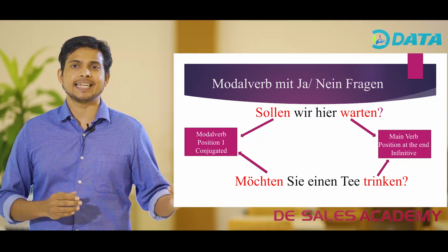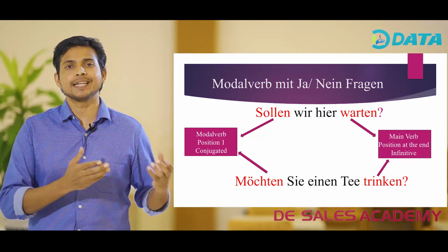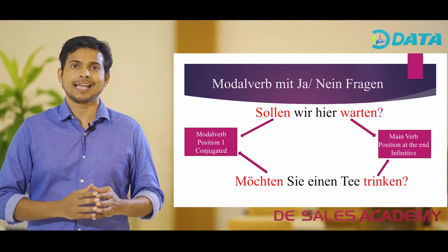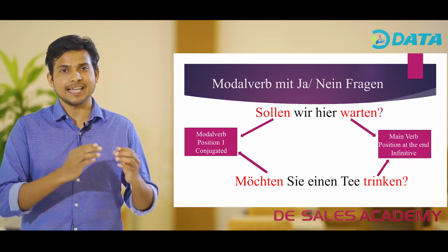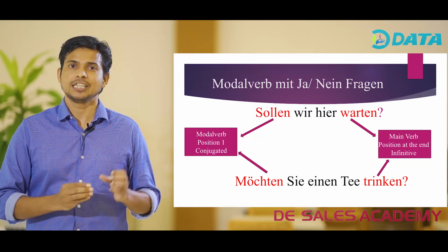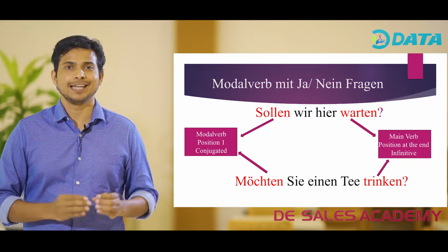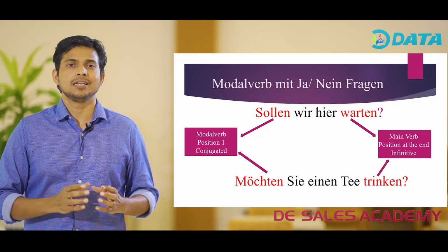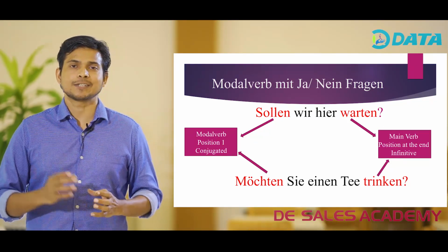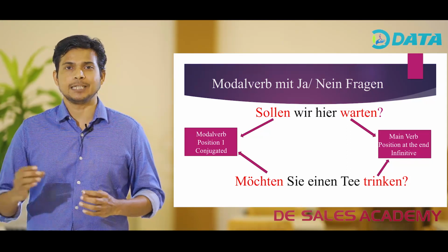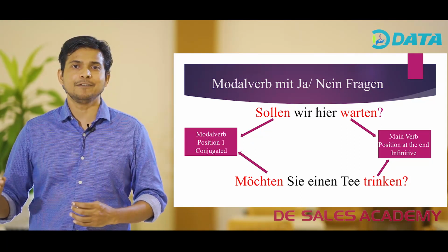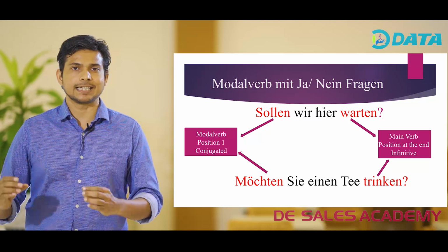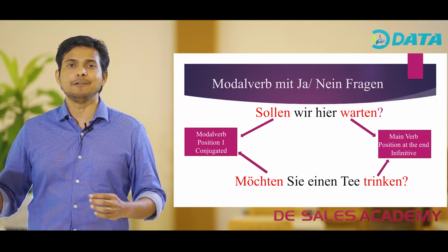Möchten Sie einen Tee trinken? Do you like to drink a tea? It's a Ja/Nein-Frage, a yes or no question. As I have already said, in a yes or no question, we place the modal verb in the first position, and the modal verb is conjugated according to the subject. Here, the modal verb möchten is conjugated according to the subject Sie, and we place the main verb at the end of the sentence, and we have used the main verb trinken, and we have used the infinitive form of the main verb.